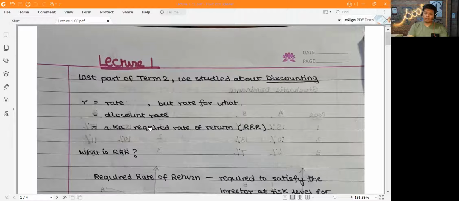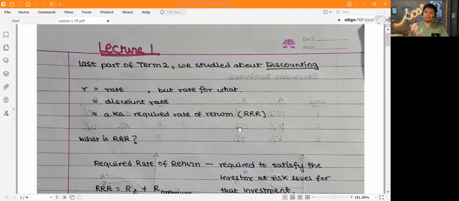So what is required rate of return, or RRR? Required rate of return is the return that the investor wants to satisfy himself at a certain risk level for that investment. So there are different types of places where you can invest. Obviously, if it's a place where the risk is more, you want a bigger return, and if the risk is lesser, you're okay with a lower return.